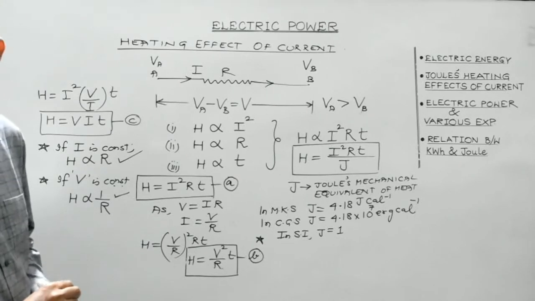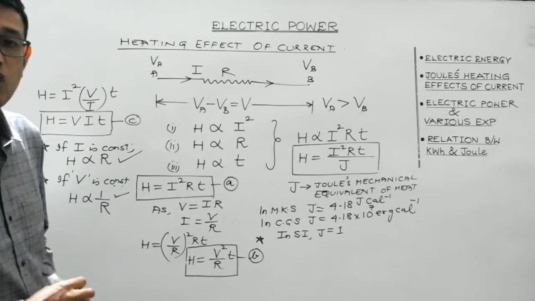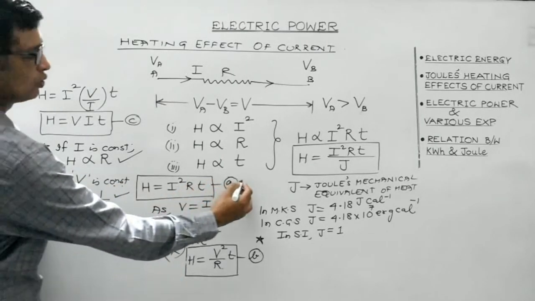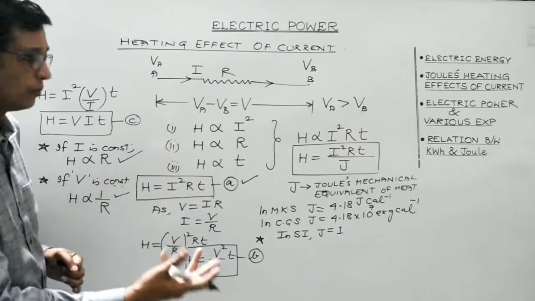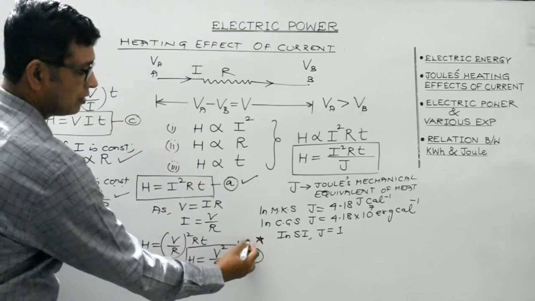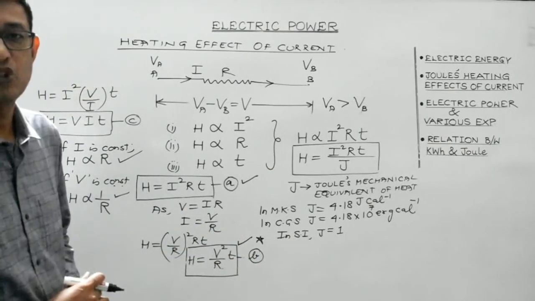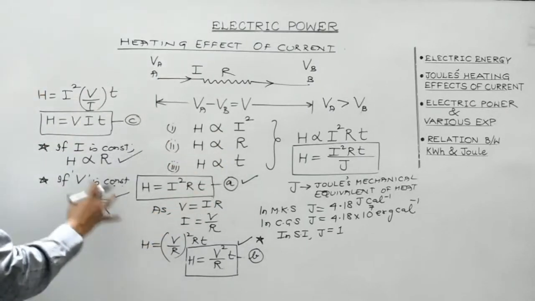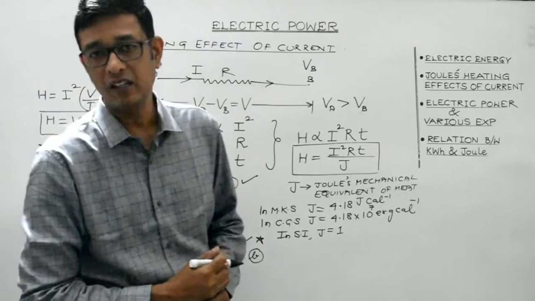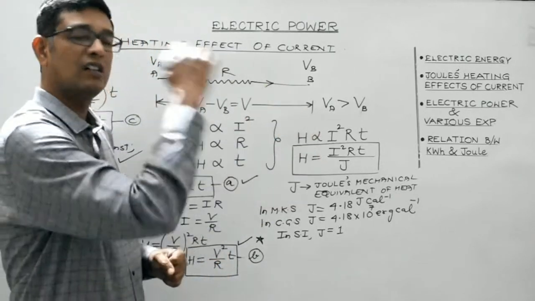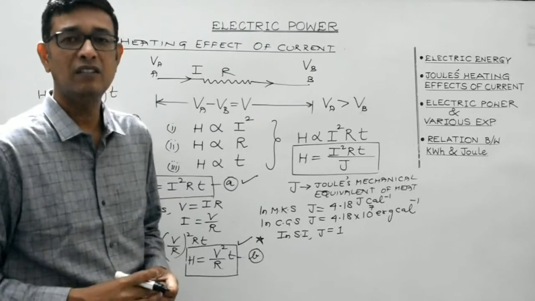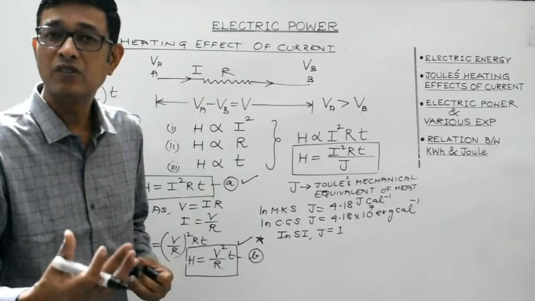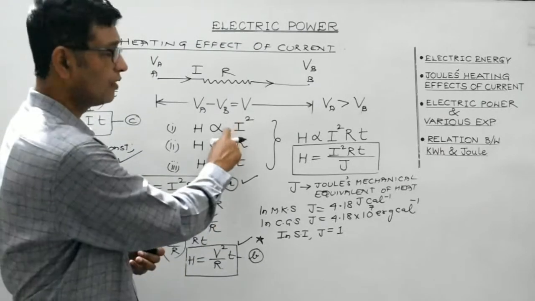So preferably while tackling numerical problems involving heating effect, where the conductors are connected in series, ensure to make use of this particular formula. And in parallel combination, where potential difference is constant, this is the more preferable expression to be used. Right, students? So, once again I repeat, James Joule experimentally found that when current is made to pass through a conductor for a given time, then heat is produced, or the conductor gets heated up. The amount of heat produced is directly proportional to the square of the current flowing through the conductor.